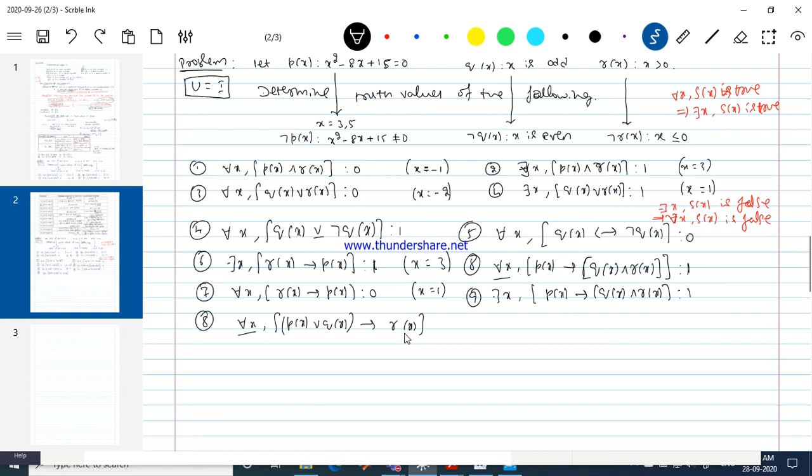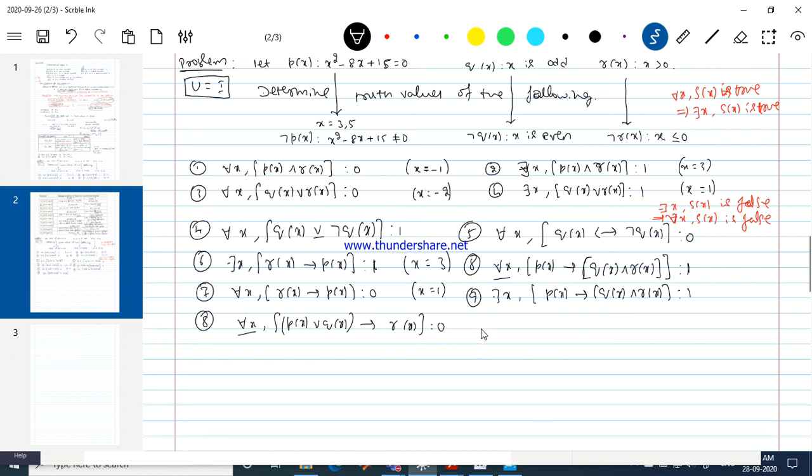Is it possible to find one integer for which this p of x disjunction q of x is a true statement with r of x false? I need to make any one of these true. That's enough for us. So do you mean it's a true statement? Okay, but I say it's a false statement.